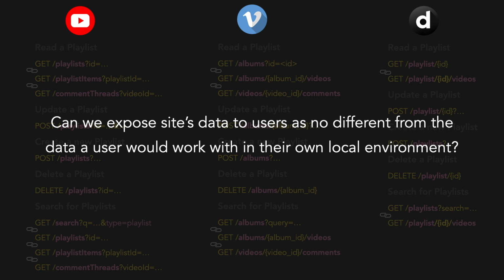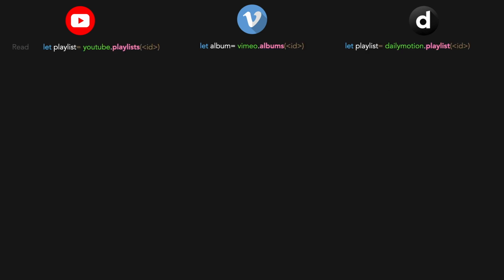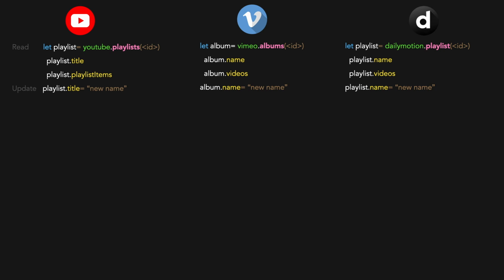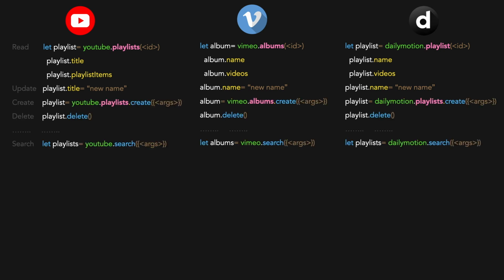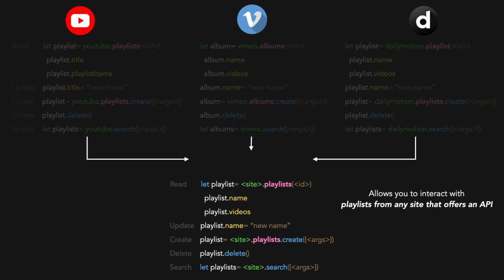So can we expose the site's data to users as no different from the data a user would work with in their own local environment? In particular, can we present the data as objects of different types, each with specific properties that a user can get and set, which can be created or deleted, and possibly with methods that can be invoked on objects of a given type or on the site? Even more ambitiously, can we interact with the playlist objects in the same way across different sites? Well, given that these APIs are not standardized, it might be possible to reach our goals if we can standardize the descriptions of these APIs.